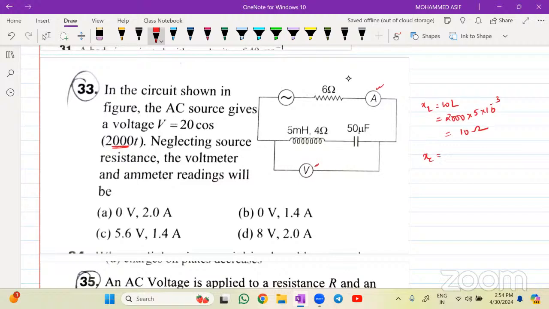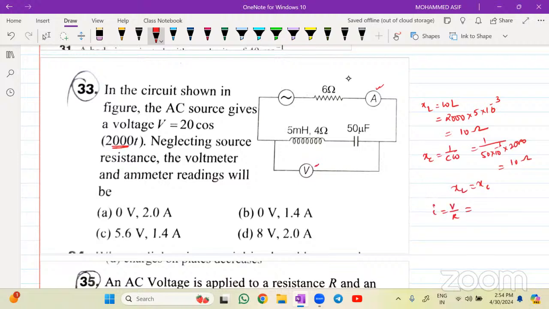So the XC value will be equal to 1 by C omega. So it is equal to 1 by C, whose value is 50 into 10 power minus 6, multiplied by 2000. So what will this value be? 5 twos are 10, again the same condition. So 10 power minus 6 and 10 power minus 6 cancel. Again it is 10 ohms. And XL will be equal to XC. That means it is a case of resonance. In case of resonance, I is equal to how much?